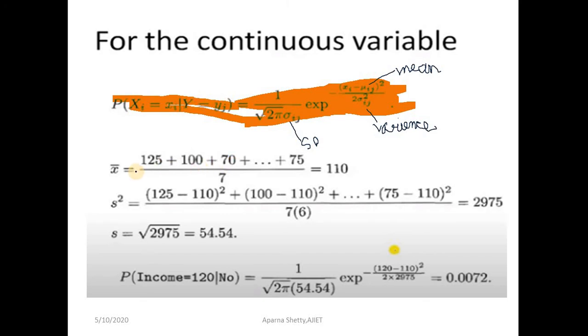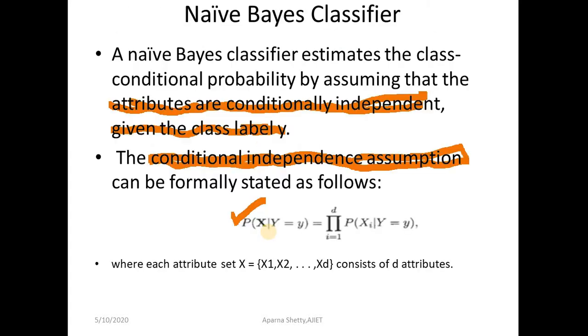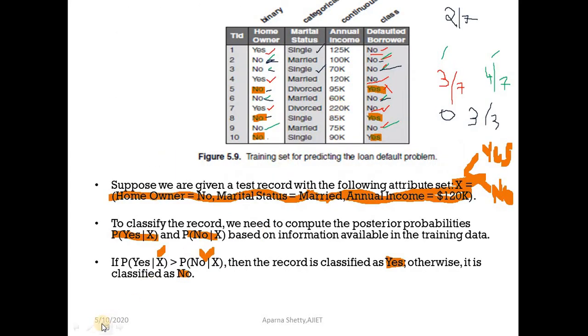So how will you find the mean? The mean is calculated by adding all the values. For class no, you will have to add all the annual income values for class no: 125, 100, 70, 120, 60, 220, 75.